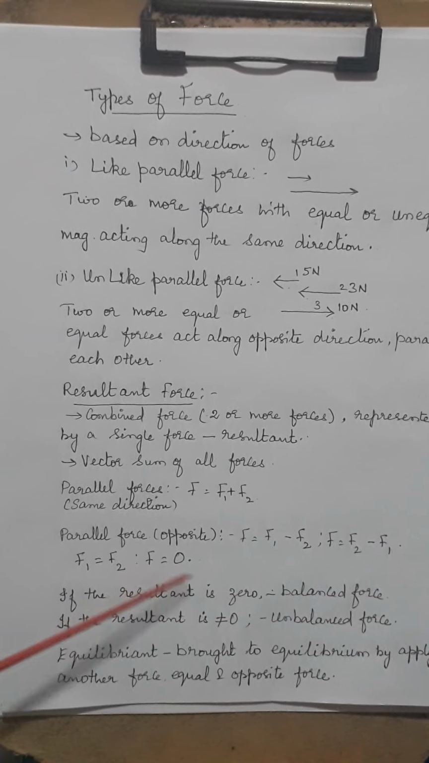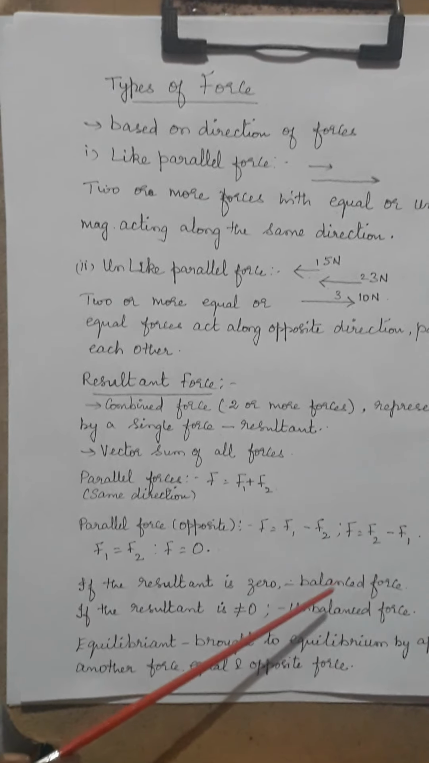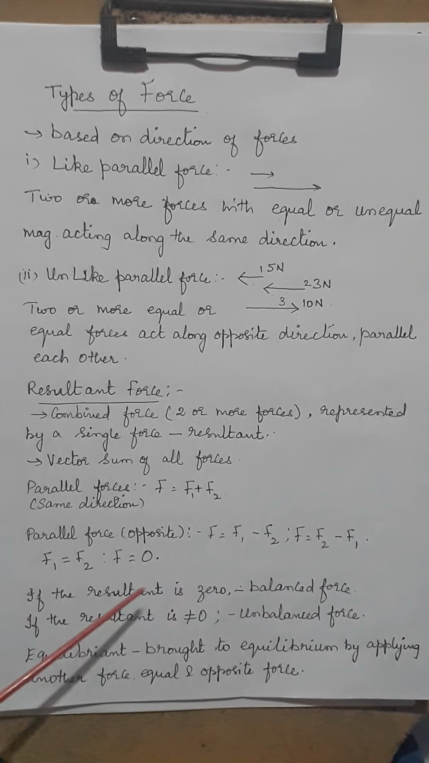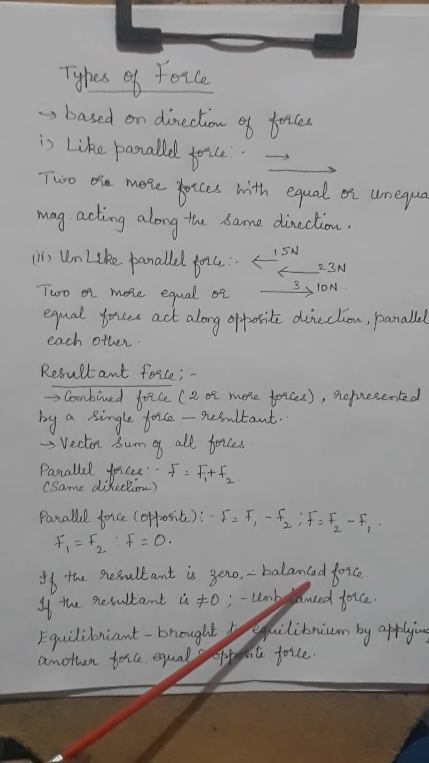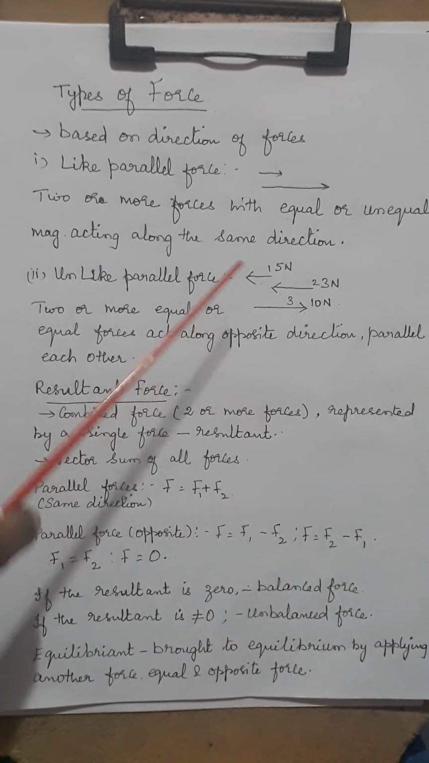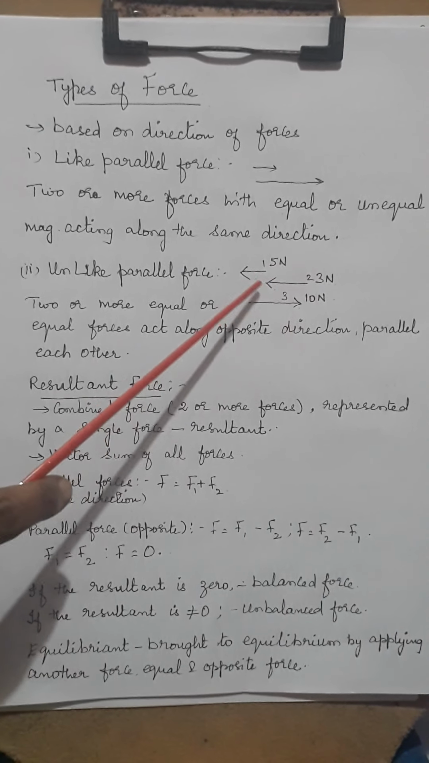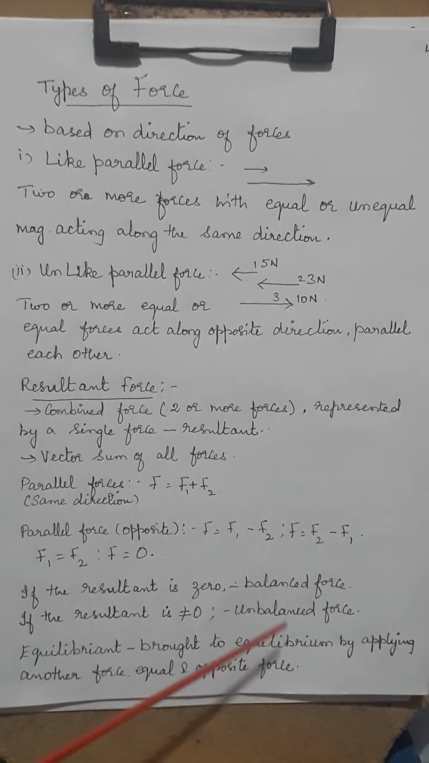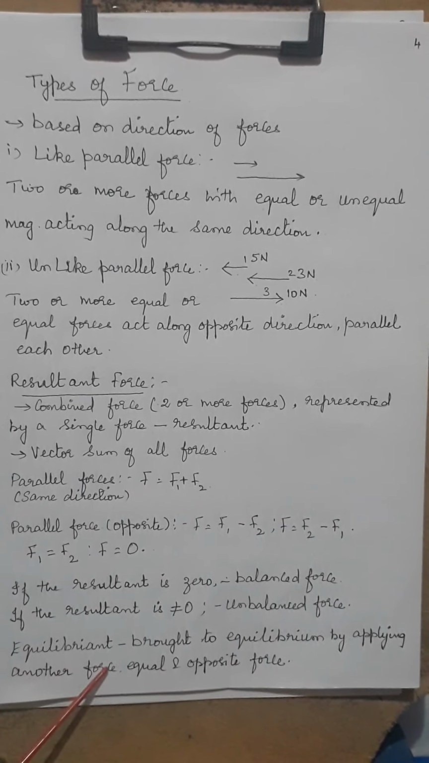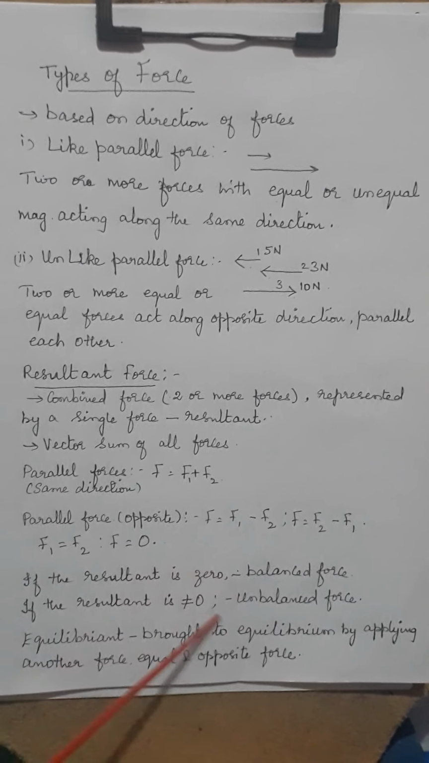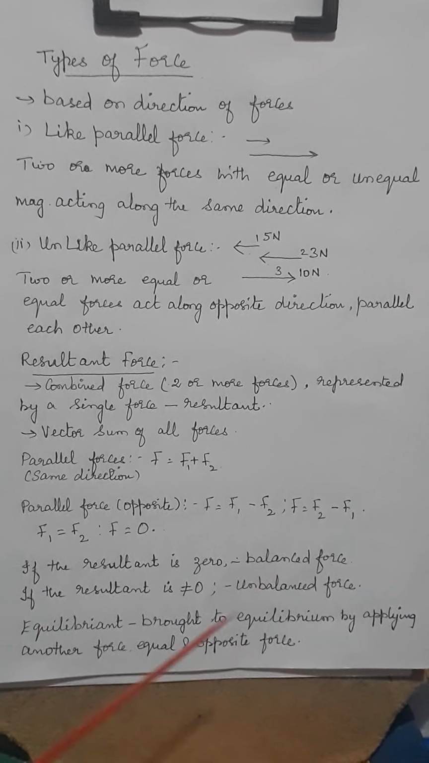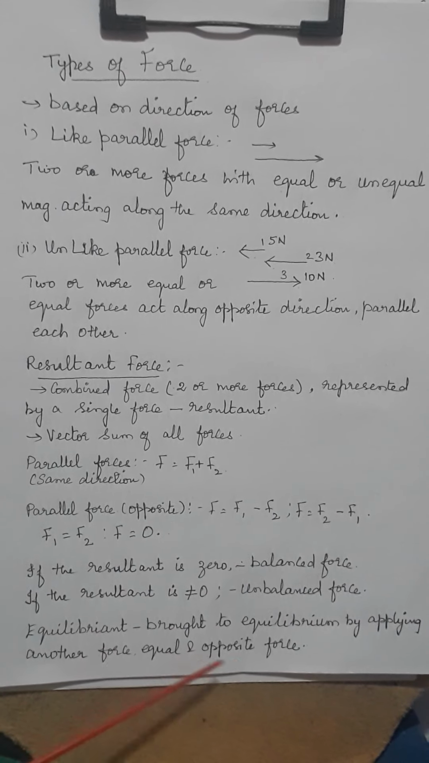That kind of force is called a balanced force. Where the net force is equal to 0, that resultant is called a balanced force. If I get some answer, either plus or minus, then it is called an unbalanced force. Based on this, equilibrium is defined, where some object is brought to equilibrium by applying another equal and opposite force.